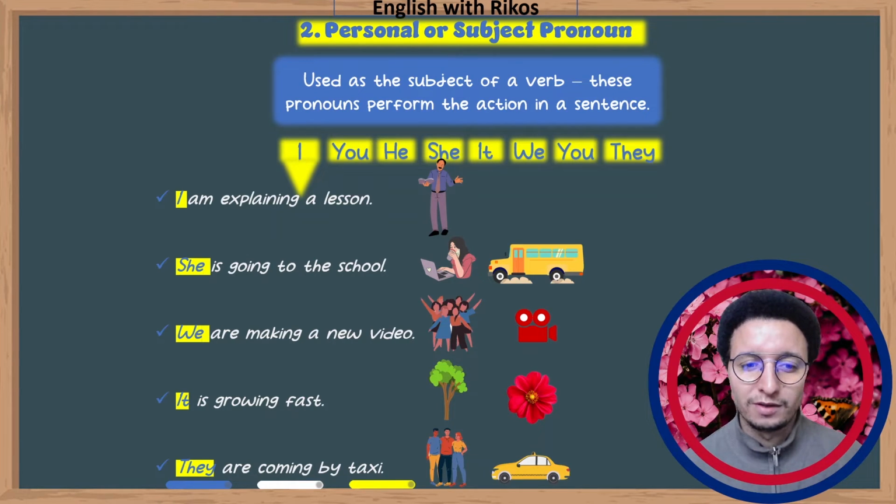It is growing fast. It could be a tree or maybe a flower. It is for things. We don't use it for persons. They are coming by taxi. They is also plural. It replaces a group of people. For example, Rikos, Locos, and Sarah.